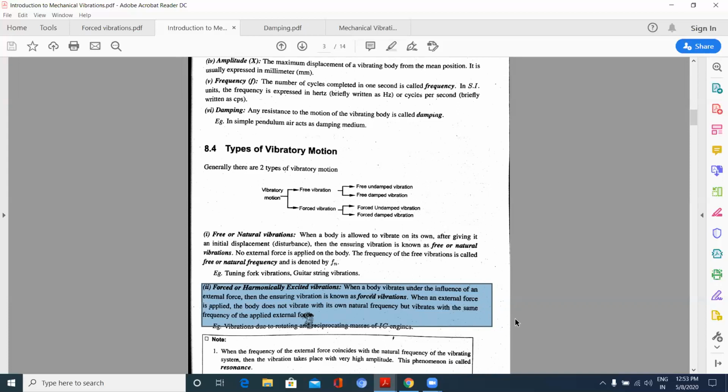For example, we can see vehicles or IC engines, where a force is applied periodically, that is, a power stroke is being given periodically. By this there will be vibrations in the vehicle. Vibrations where the force is given periodically onto the object are known as forced or harmonically excited vibrations.